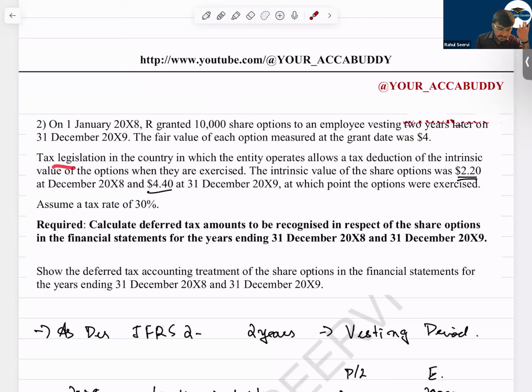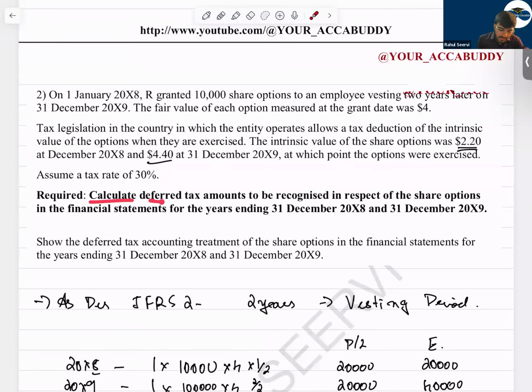Tax legislation in the country in which the entity operates allows a tax deduction of the intrinsic value of the option when they are exercised. The intrinsic value of the share option was 2.2 million at 31st December 2008 and 4.4 at 31st December 2009, at which point the options were exercised. Assume a tax rate of 30%. Required: calculate the deferred tax amount to be recognized in respect of the share option.